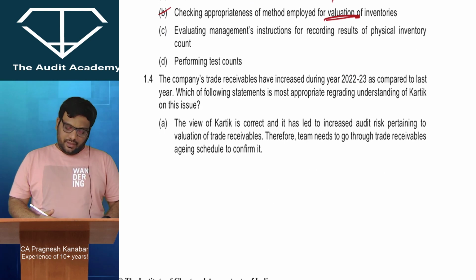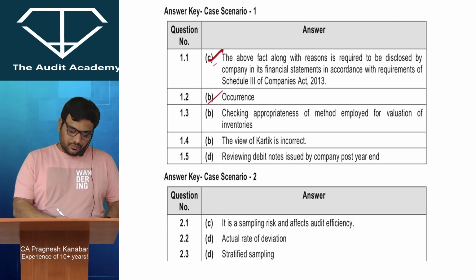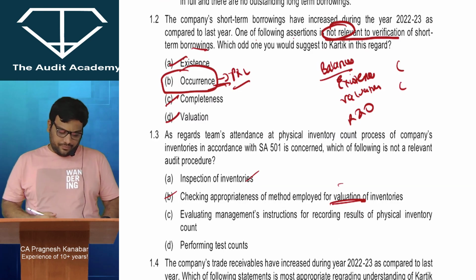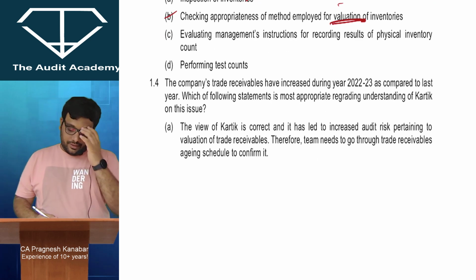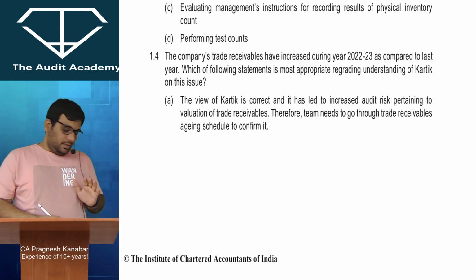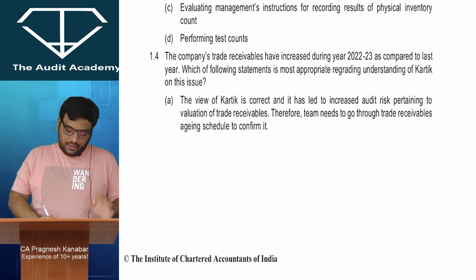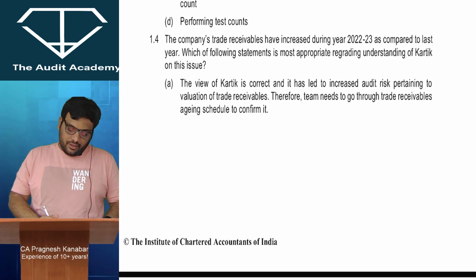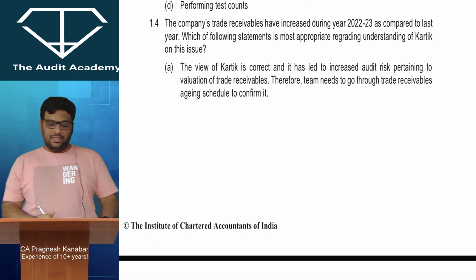The company's trade receivables have increased. Actually, you can map the answer, C, B, V and so on, on your own. The company's trade receivables have increased during the year 22-23 as compared to last year. Which of the following statements is the most appropriate regarding Karthik's understanding on this issue? Okay, so trade receivables have increased. The view of Karthik is correct and it has led to increased audit risk pertaining to valuation of trade receivables. Therefore, the team needs to go through the trade receivables aging schedule to confirm it.